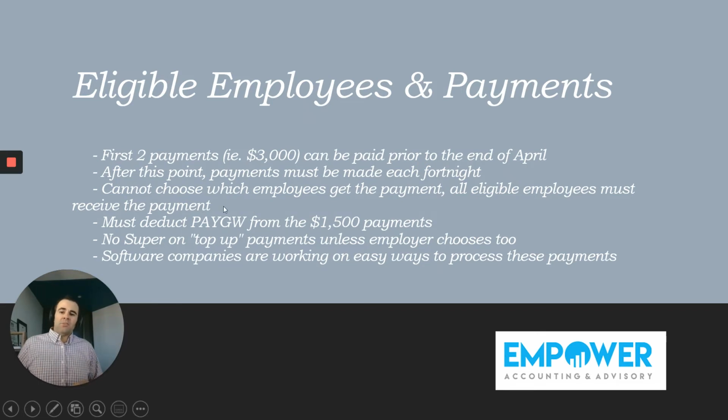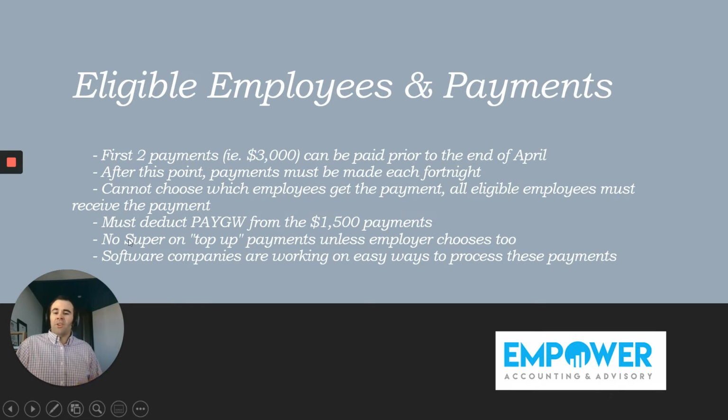Another new measure is that you cannot choose which employees get the payment. All eligible employees must receive the payment. So you may have some employees that are not eligible and some that are, but of the employees that are eligible, you can't choose one or two. You must pay all of the eligible employees this payment.